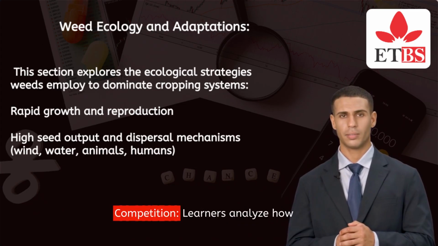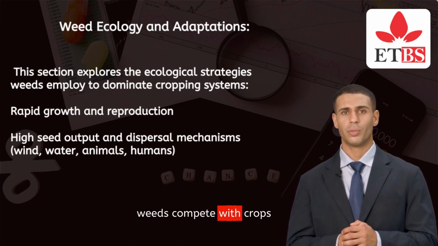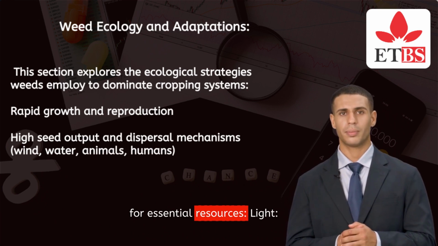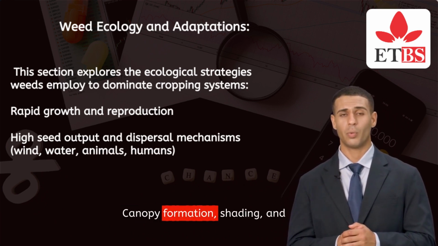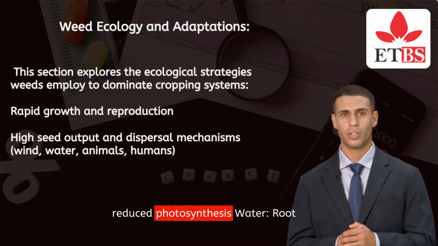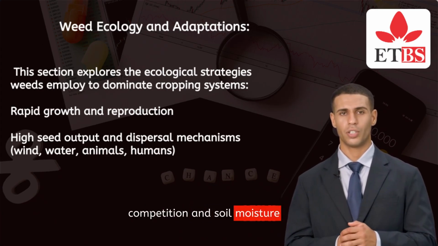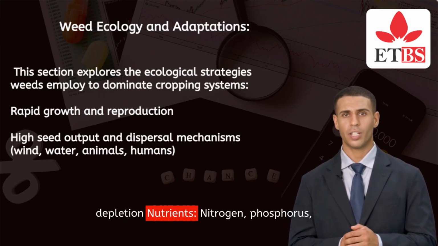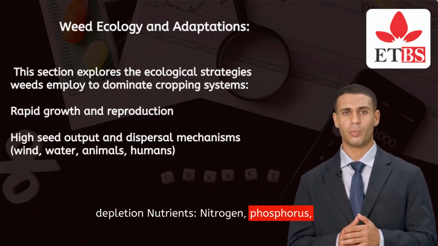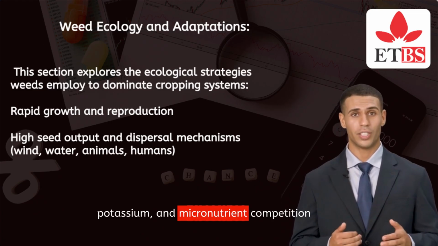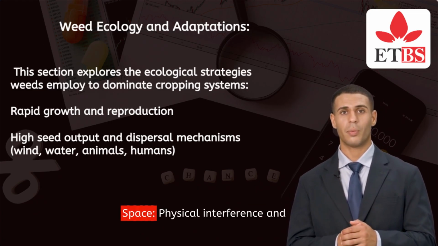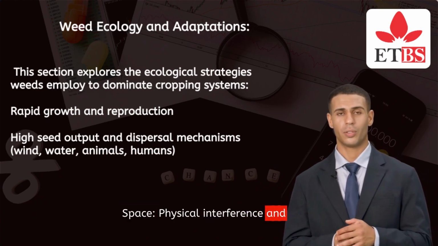Weed crop competition. Learners analyze how weeds compete with crops for essential resources. Light: canopy formation, shading, and reduced photosynthesis. Water: root competition and soil moisture depletion. Nutrients: nitrogen, phosphorus, potassium, and micronutrient competition. Space: physical interference and crowding effects.